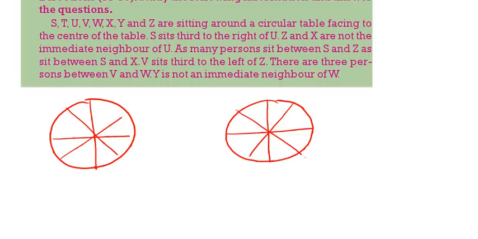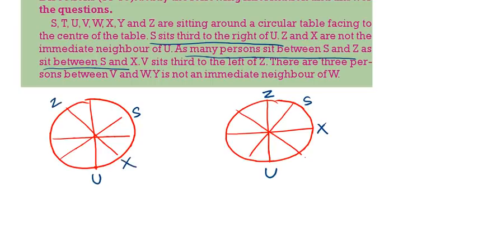First one, S is sitting third to the right of U. So write down U. U, third to the right, yes. Here also U, third to the right, yes. Then, as many persons sit between S and Z as between S and X. So between S and Z there is 1 person, between S and X also 1 person. Here between S and Z 1 person, between S and X another person.